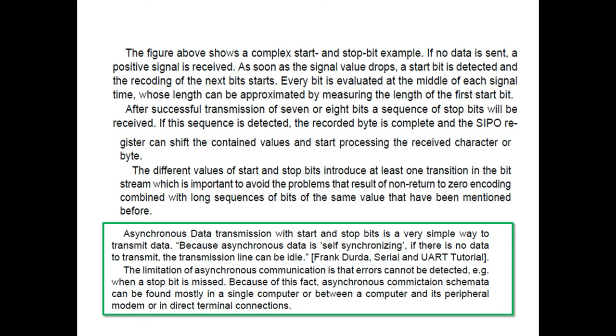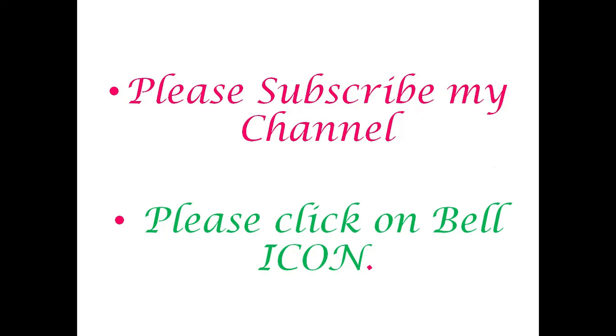The limitation of asynchronous communication is that errors cannot be detected; it has no capability for error detection, and there is no way to correct them when a stop bit is missed. Asynchronous communication schemes can be found mostly within a single computer, or between a computer and its peripherals, modems, and direct terminal connections.